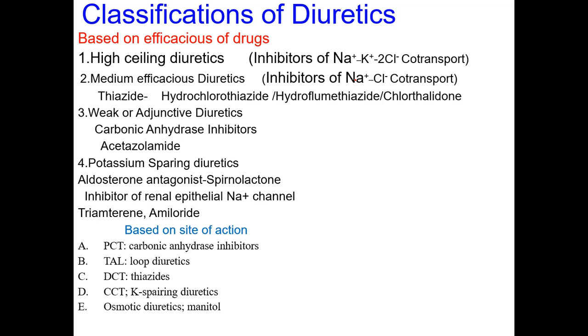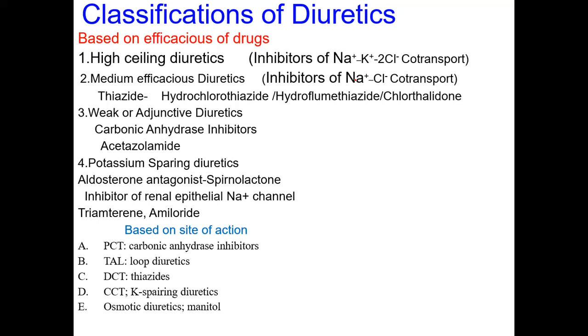Now coming to another classification, depending upon the efficacy, the weak or adjuvant diuretics. They are very weak diuretics. If a slight edema is there, such drugs will be given, especially carbonic anhydrase inhibitors like acetazolamide. These are weak and adjuvant, meaning combinations can also be used along with thiazides or sometimes with other drugs. In this class, acetazolamide is the drug of choice.